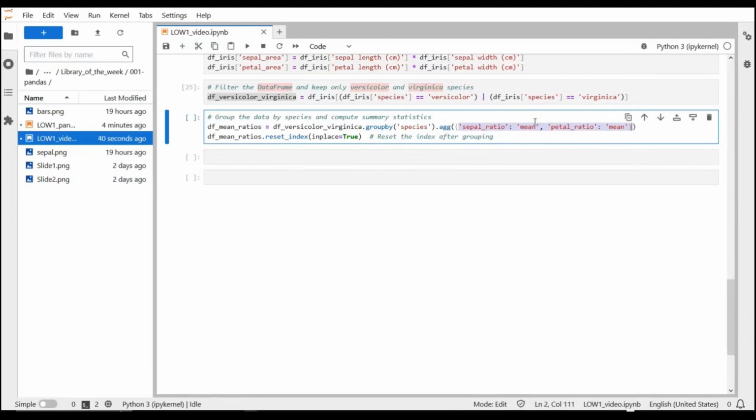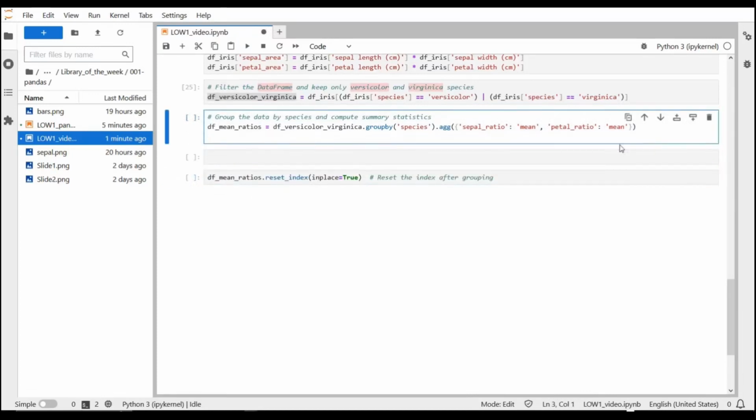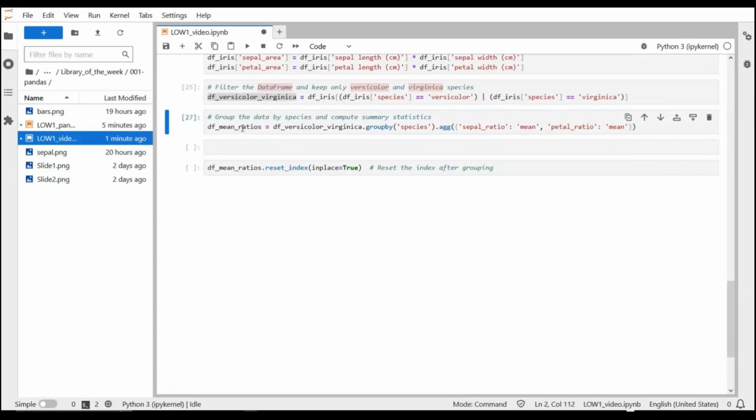where as keys we use columns of the data frame, in this case the sepal ratio and the petal ratio, and as values we use a function that we want to use for the aggregation. In this case we're going to use the mean, M-E-A-N. Min, M-I-N, or max, or median are also values that would work. Let's keep this out for now, this reset index. I want to show you what I can do with this first. So if I execute this, let's see the result.